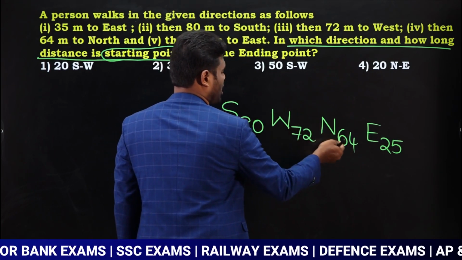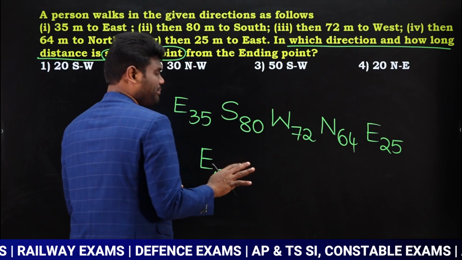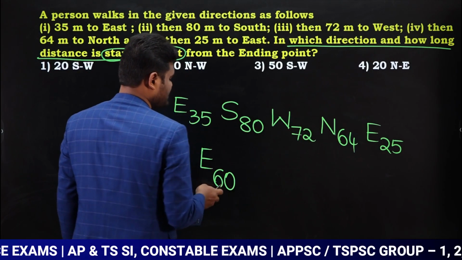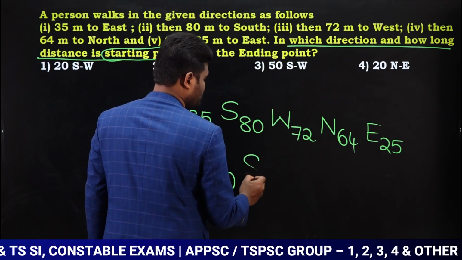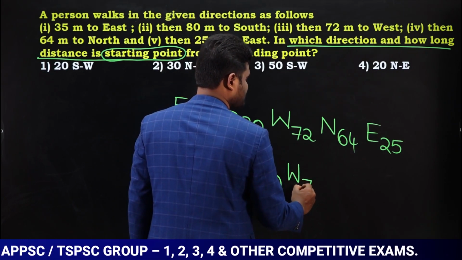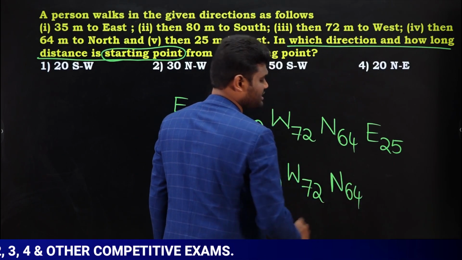So south, north. What you can do, either you can write this again as a step or you can directly write. I am writing this again as a step. When you add both of these, east is going to be 60, south is going to be 80, west is going to be how much? West 72, north is going to be how much? North is going to be 64.